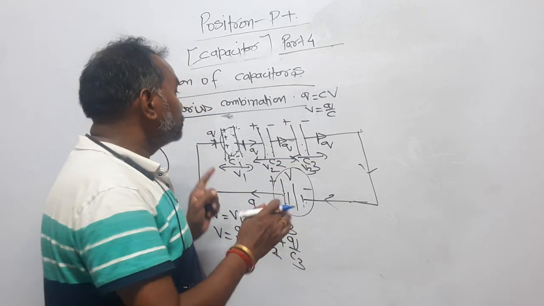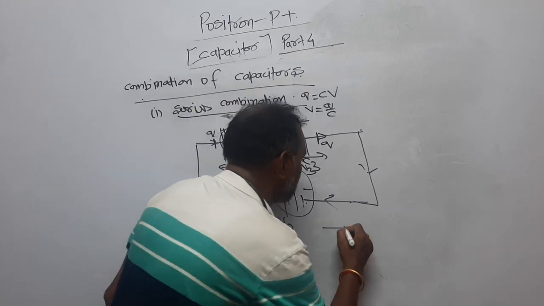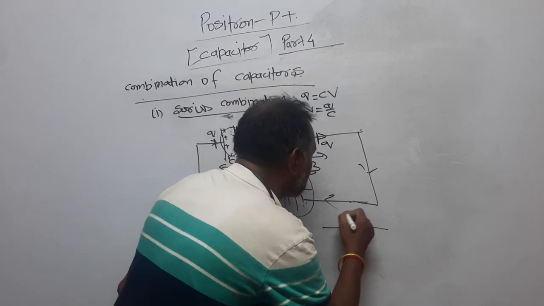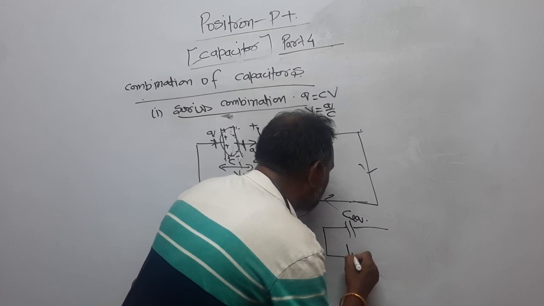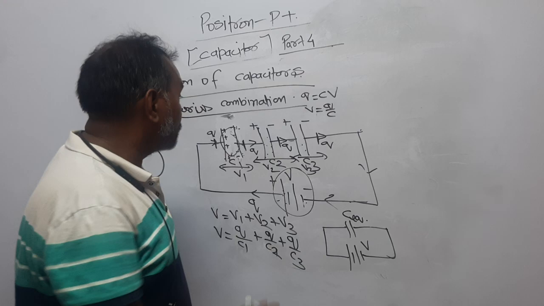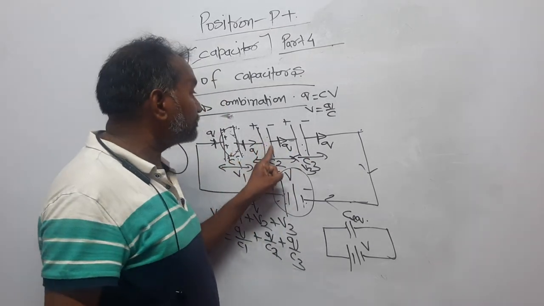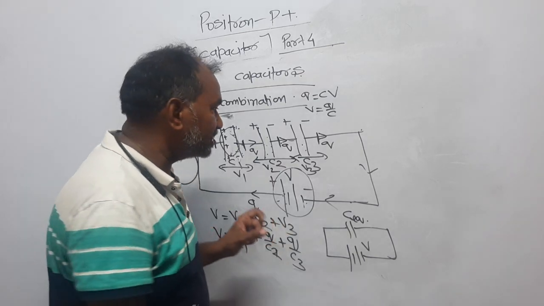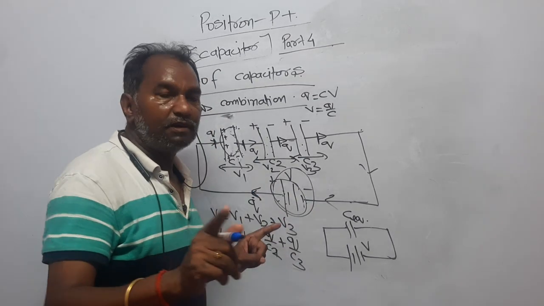It means you can replace all these 3 capacitors by a single capacitor like this, right? It is the equivalent capacitance, and this one was the battery. It means what these 3 are doing altogether. What these 3 capacitors are doing altogether, they are taking charge Q from this battery and potential V, right?